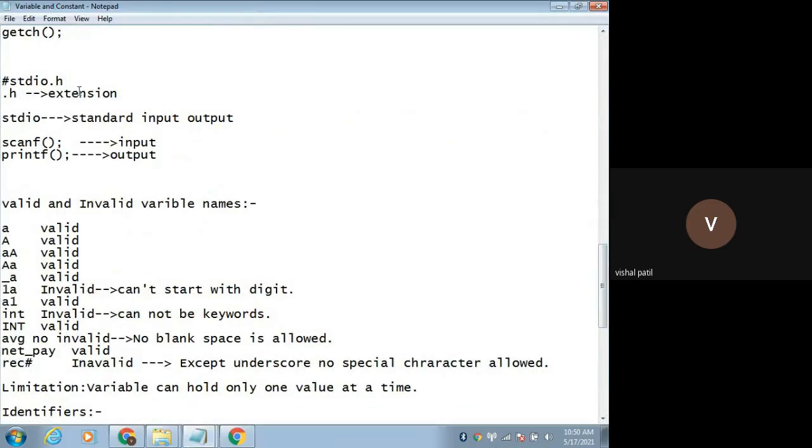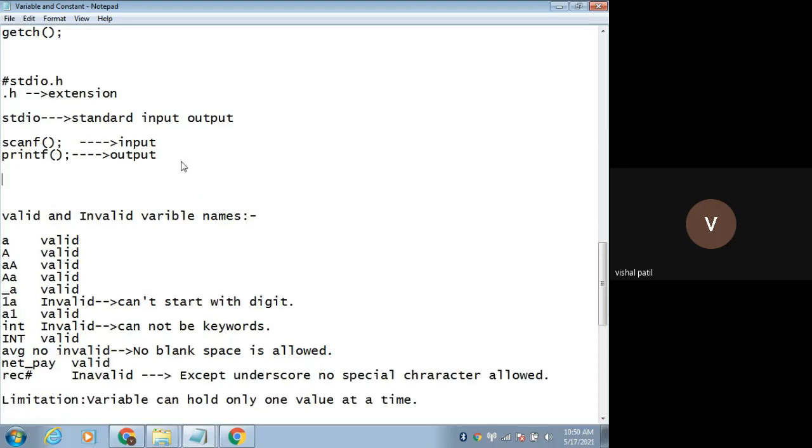.h is the extension for a header file, right? stdio.h, standard input output. The printf and scanf functions belong to stdio.h, right? And conio.h is what? Console input output.